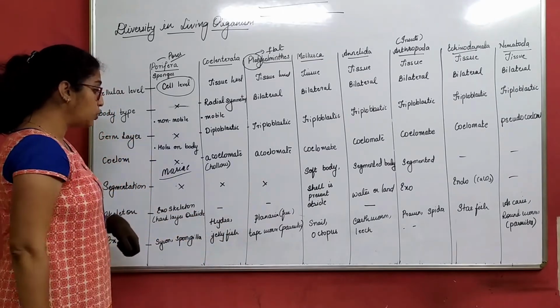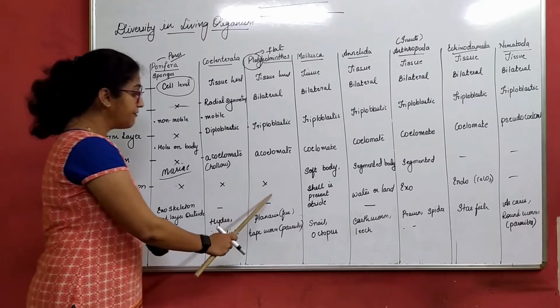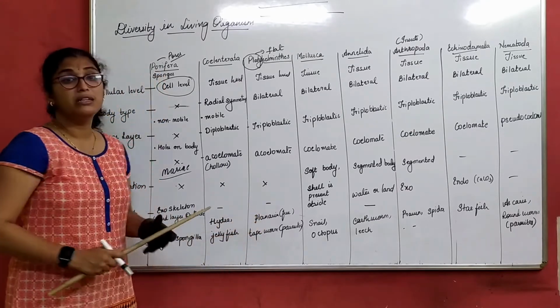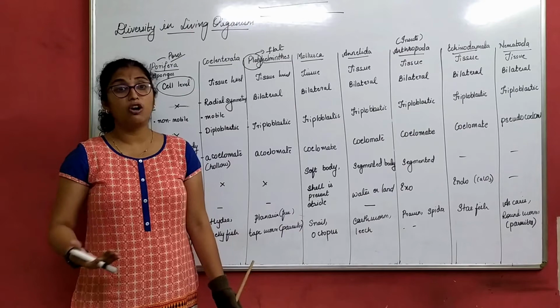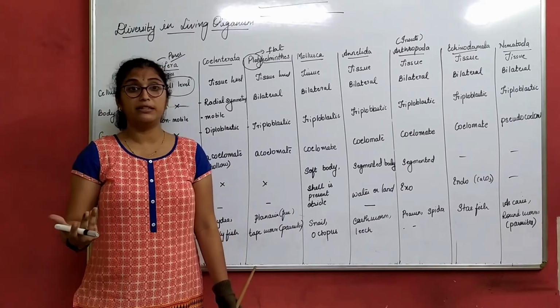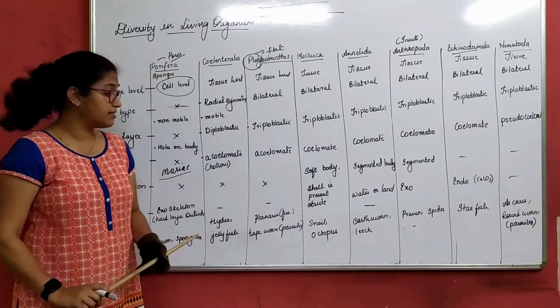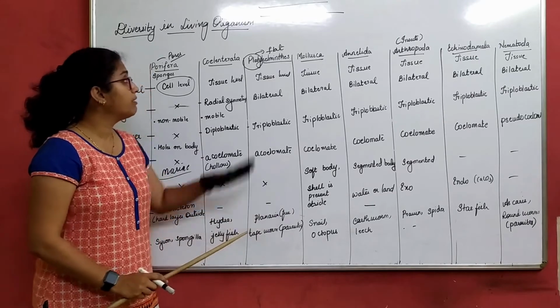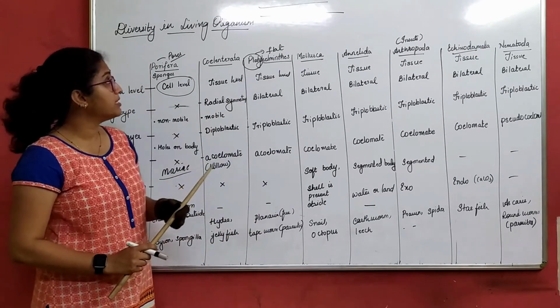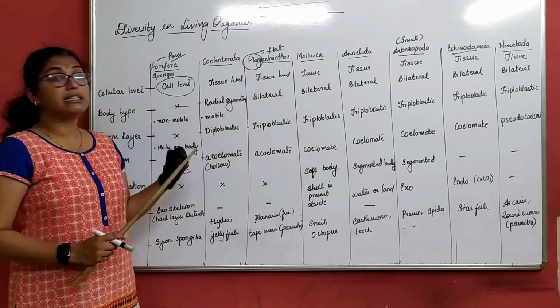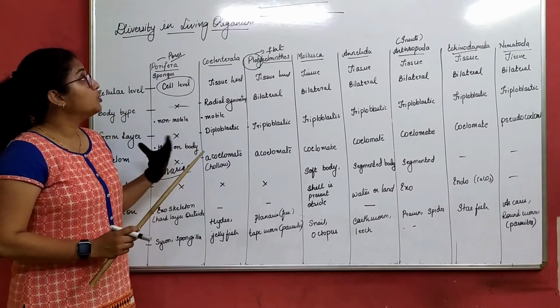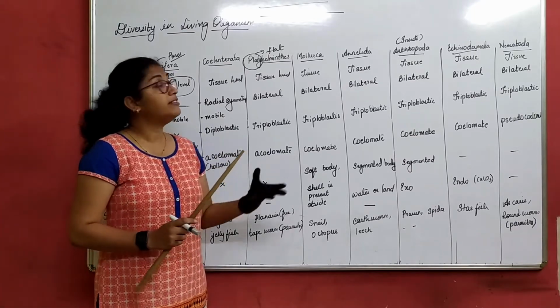Segmentation: as of now there are no segments here. Since these are all motile, muscular movement is present in terms of a skeletal system here. One thing I would like to tell you about Platyhelminthes is that they are a type of worms which are dorsiventral.